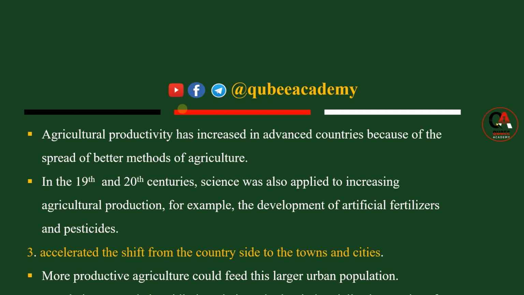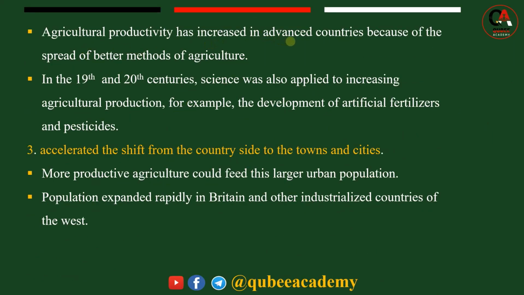Because agricultural productivity has increased in advanced countries because of the spread of better methods of agriculture. Because of the industrial revolution, under capitalism, they began to use better modes of agriculture. They began to use artificial fertilizers and pesticides. So agricultural productivity increased, even though the number of people who engage in agriculture decreased.